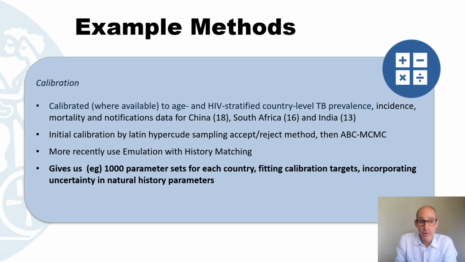We've more recently been experimenting with emulation and history matching, which I'll be very keen to talk about because that seems to be very promising actually. But the idea is you get about 1,000 or so or 10,000 parameter sets, which incorporate the uncertainty and the things you don't know, those priors, but then all fit all those calibration targets. So it looks like that country that you are meant to be representing in your model pre-vaccine, the new vaccine.